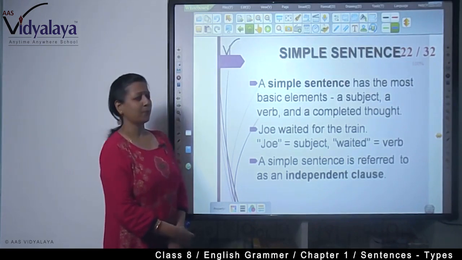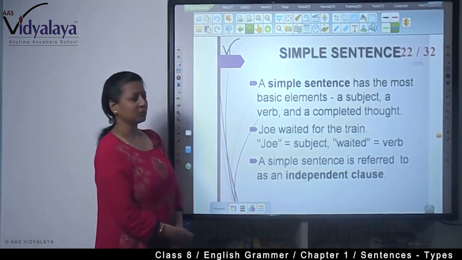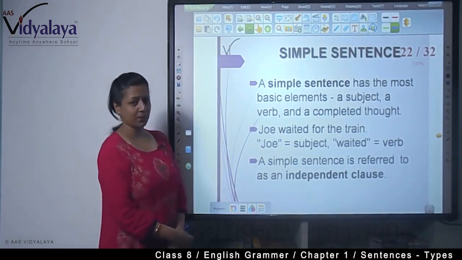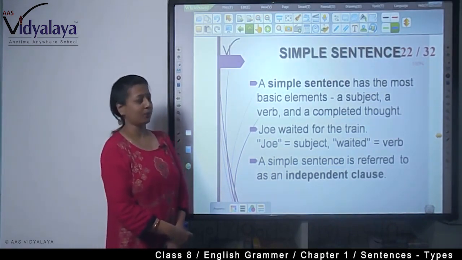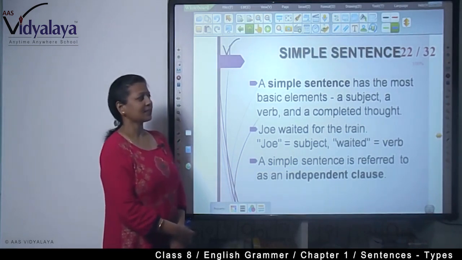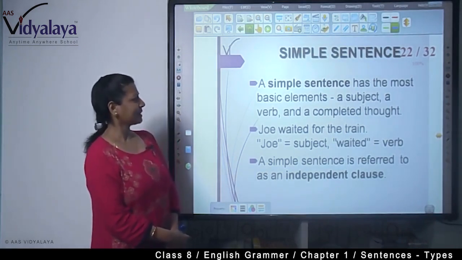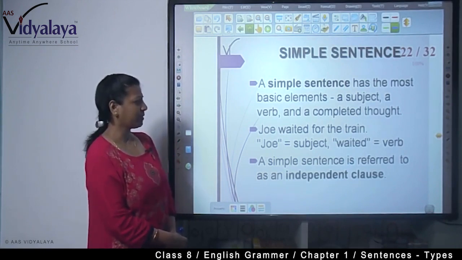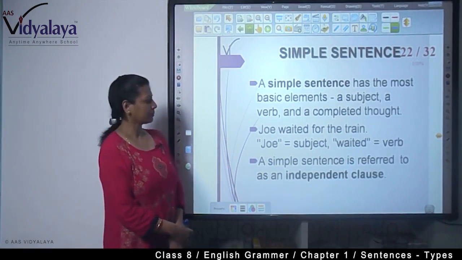First, this is the simple sentence. As you know, there are many types of sentences. There are basically 3 types of sentences: simple, compound and complex. So, first is the simple sentence. A simple sentence has the most basic elements: a subject, a verb and a completed thought.